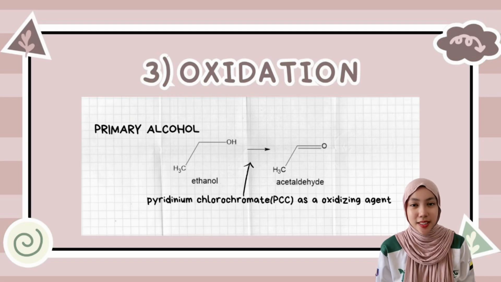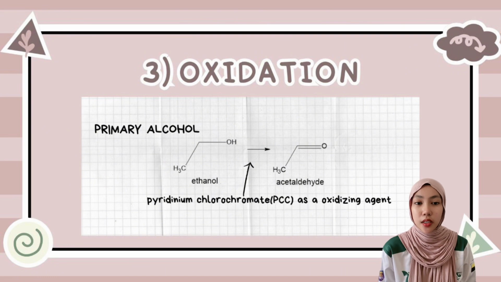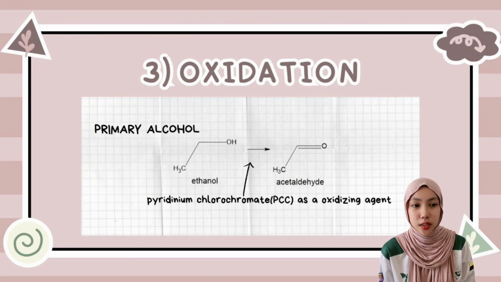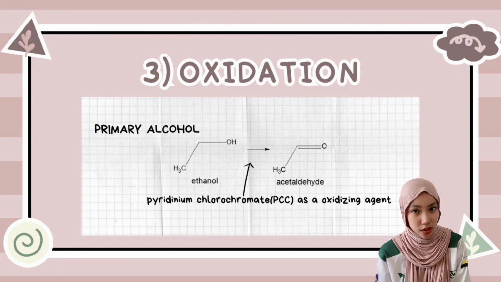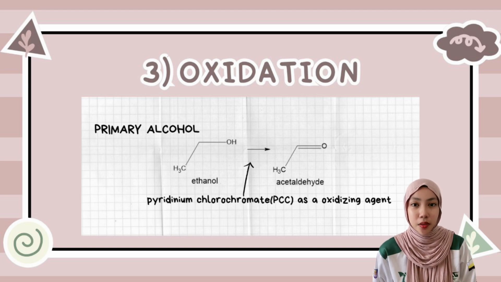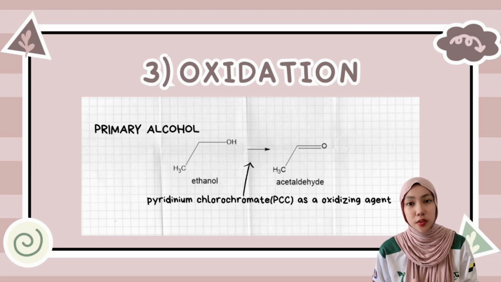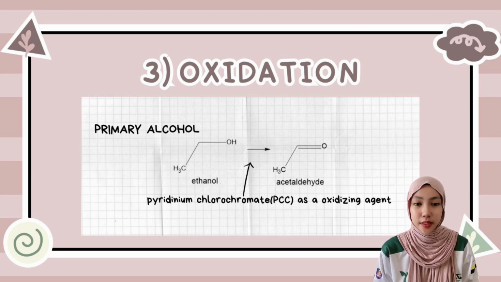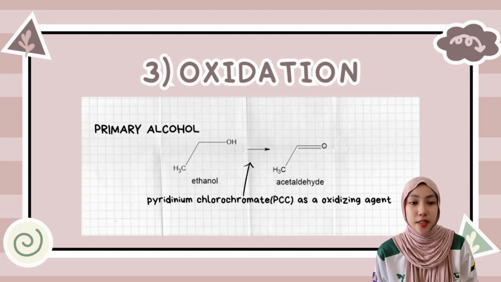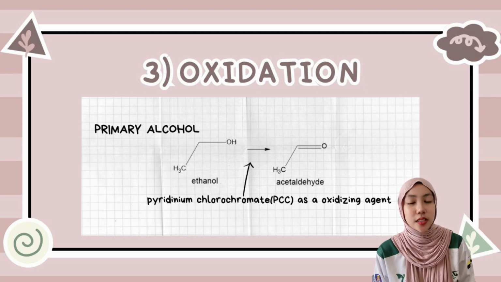The last reaction is oxidation. In the oxidation reaction, only primary and secondary alcohols can react because the carbon attached to the hydroxyl group has a hydrogen atom on it, so the compound is unsaturated. If a primary alcohol goes into the oxidation reaction, it will form an aldehyde, and it must have the presence of an oxidizing agent such as pyridinium chlorochromate and acidified dilute sulfuric acid to form the aldehyde.